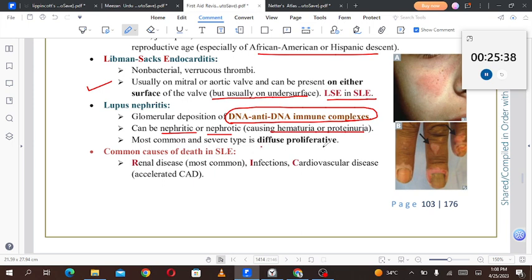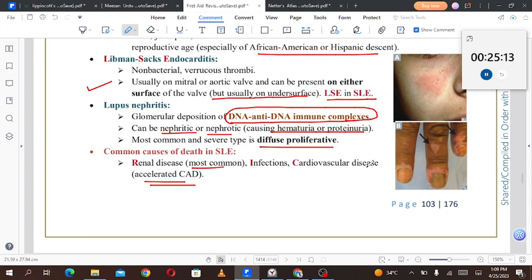The most common and severe type is diffuse proliferative. So it can either be membranous nephropathy, that is a nephrotic syndrome, a relatively benign condition in comparison to the diffuse proliferative condition, which is either only nephritic or mixed, that is a nephritic nephrotic condition. Common causes of death in systemic lupus erythematosus: renal disease, most common, infectious, cardiovascular disease, accelerated coronary artery disease.